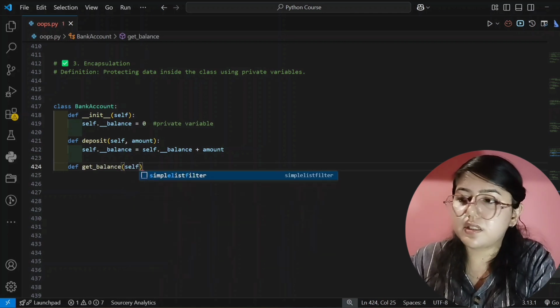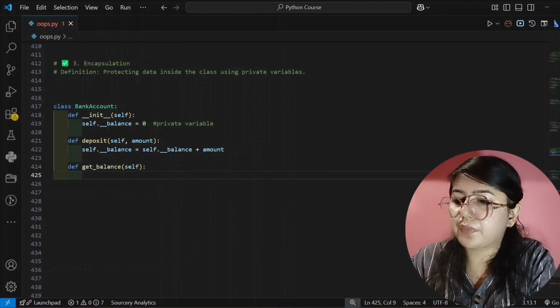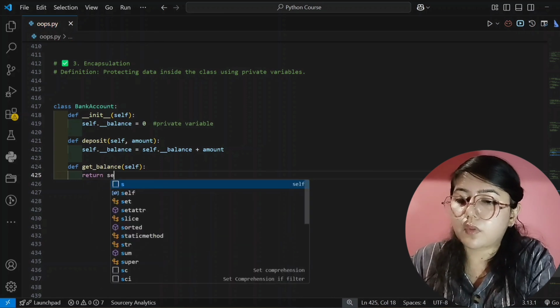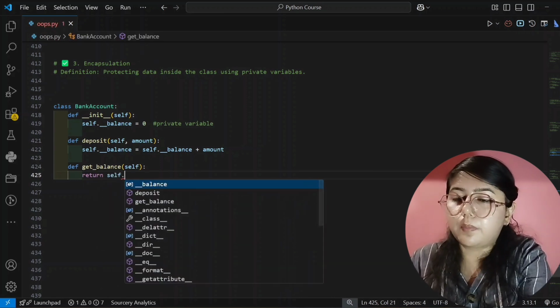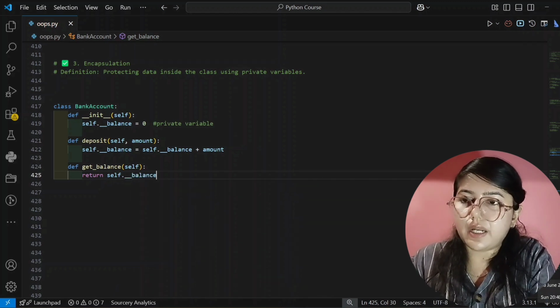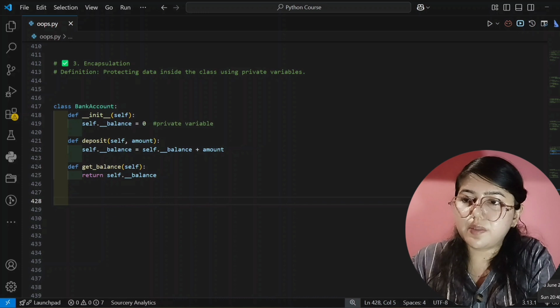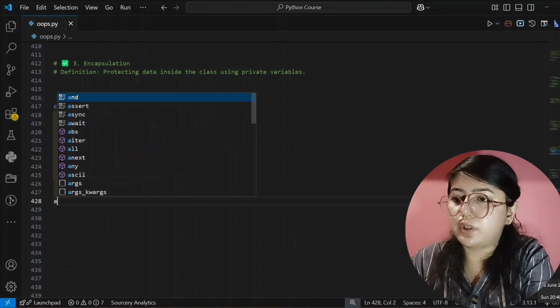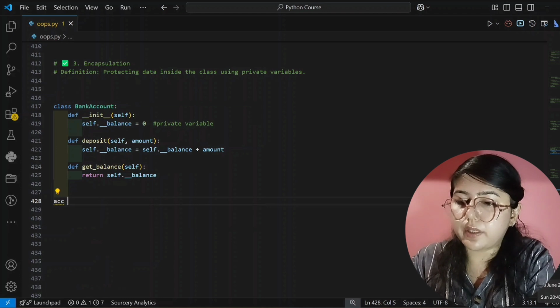And here I am writing self and return self dot balance. Right, so I have written here. Here I am passing, that's why it will print, but whenever I print the balance directly, it will not show any output, it will show an error.